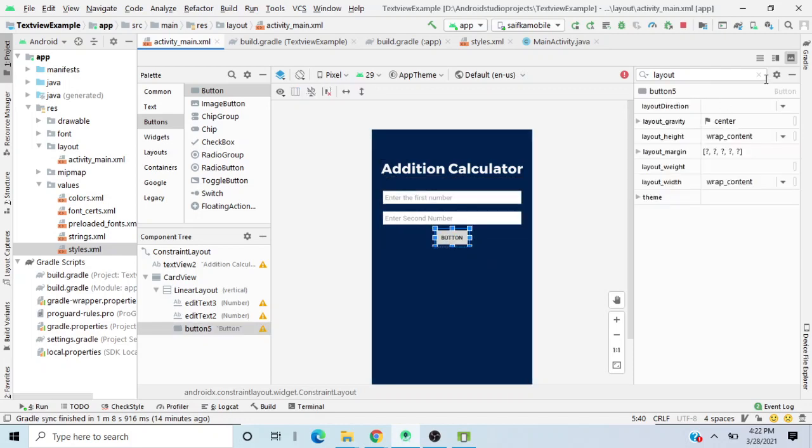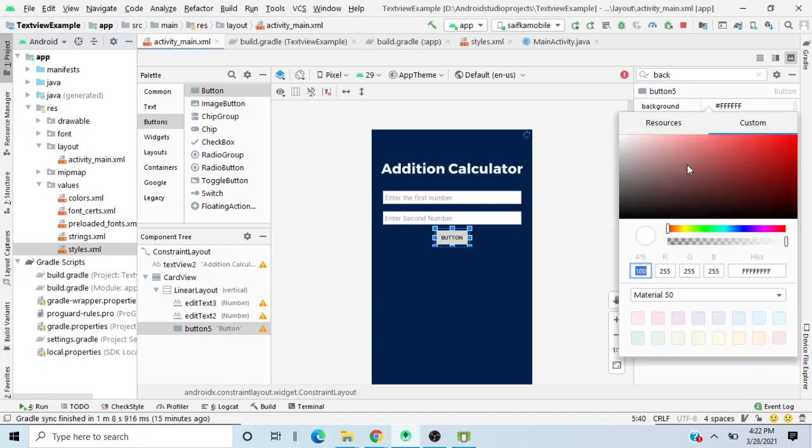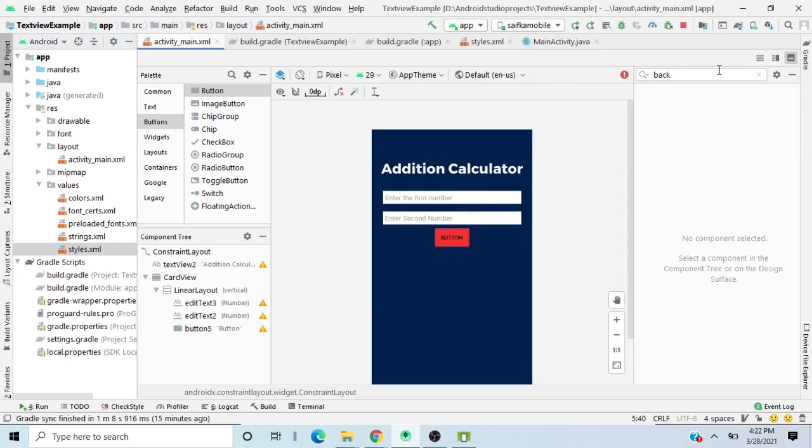Okay, and we'll add some color to it, not the text color. I want the color of the background. Background color should be something like red. Red sounds nice. And I need a text.